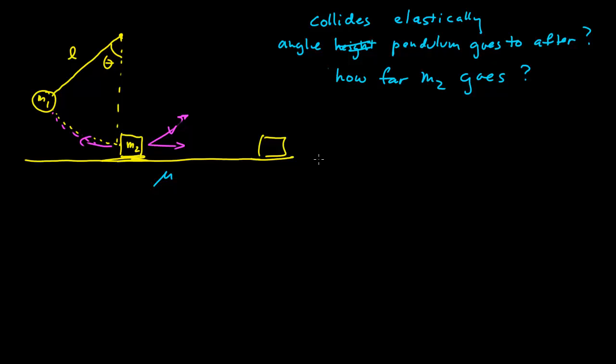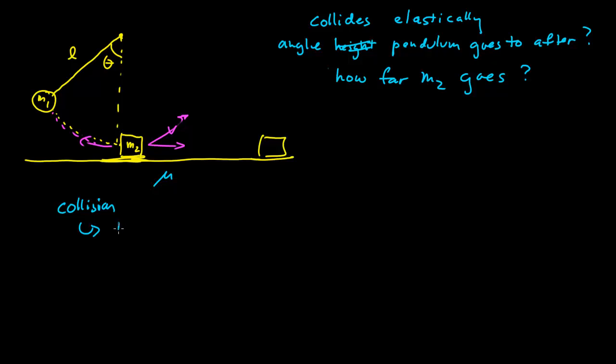Well, again, we want to break this into parts. While the pendulum swings down, we know that energy is conserved because no non-conservative forces are doing work on the problem. So it's going to start at rest, it's going to swing down, at which point there's going to be a collision, an elastic collision at which momentum and energy are conserved. Momentum is not conserved in the initial stage.